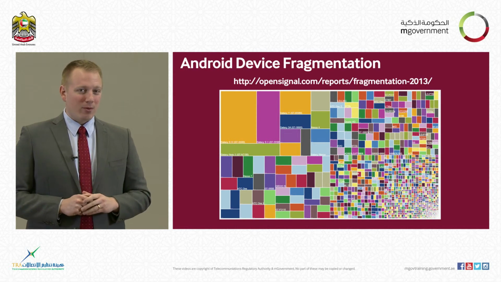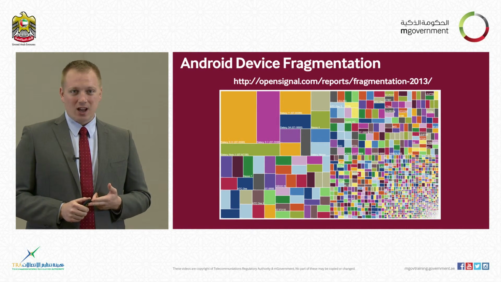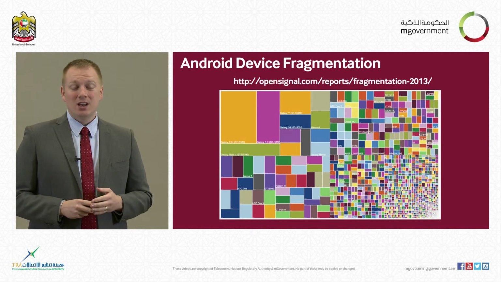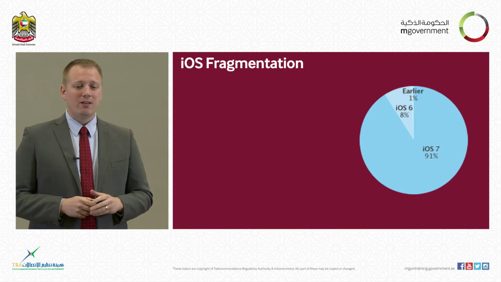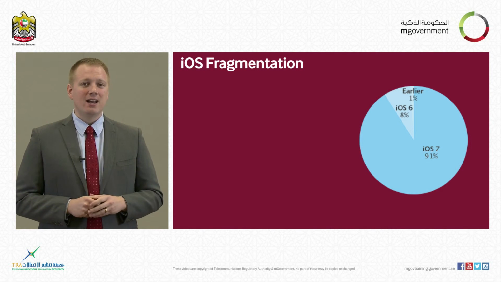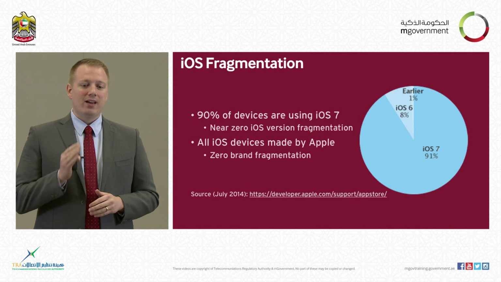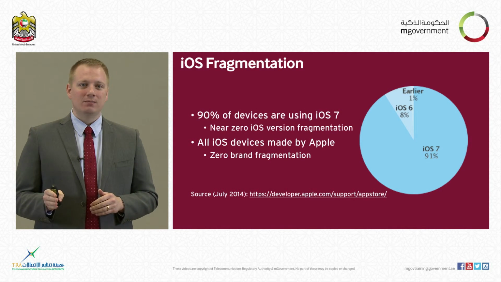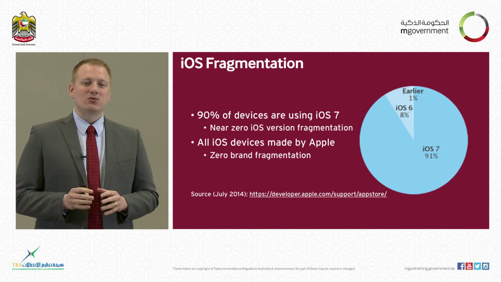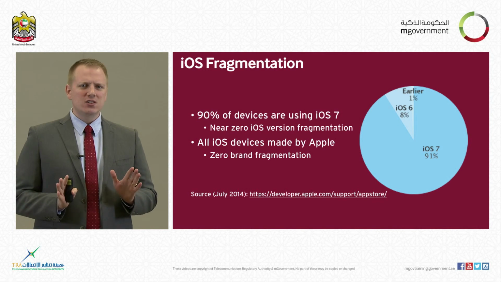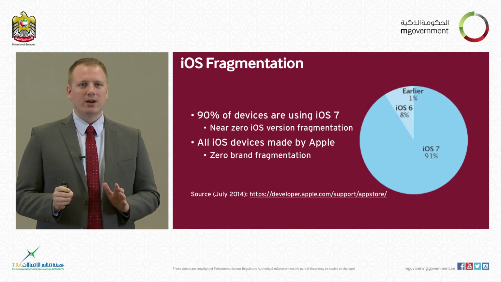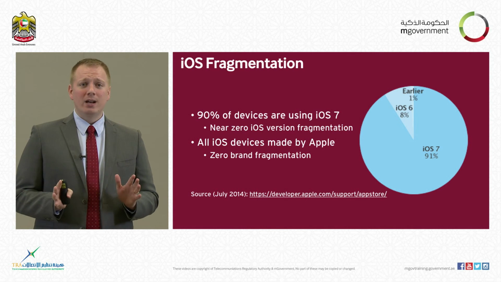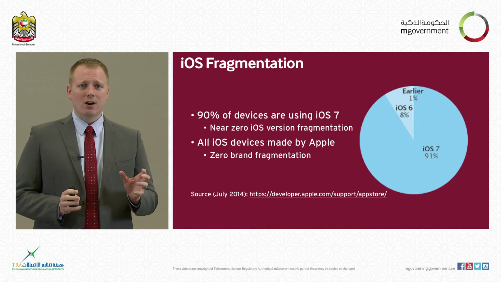Now, here you have a problem of different device capabilities and features. What is the screen size? What kind of processing power does it have? You don't exactly know. Whereas if we look at the fragmentation that exists for iPhones, we find that as of today, about half and half between iOS 7 and iOS 8. That means roughly 94% of every single iPhone out there in use in the market is running one of these two operating systems. And once again, how many different iPhone hardware devices are there?